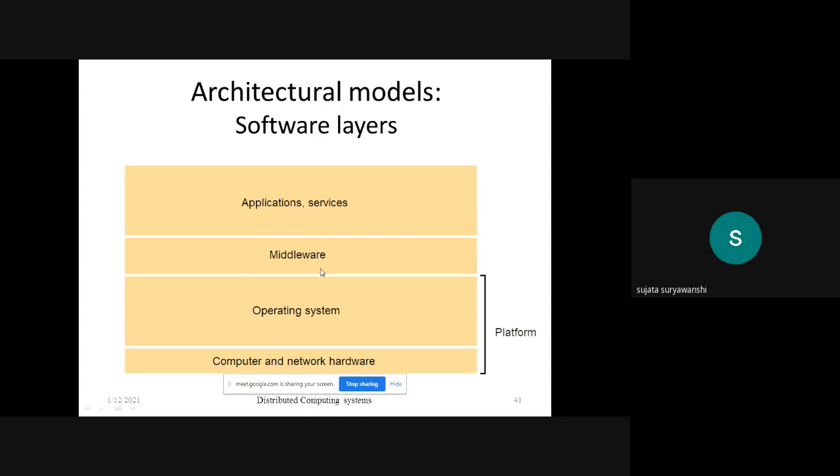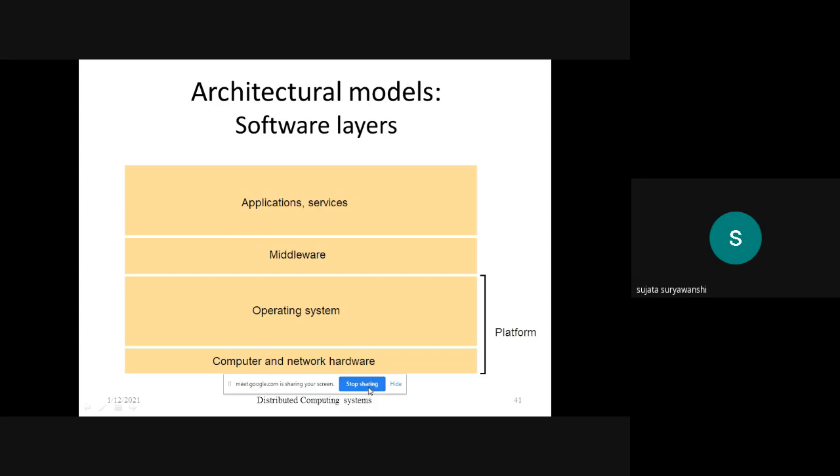Middleware is present between the application and the OS and hardware. This middleware masks the heterogeneity of these layers, that is, the operating system and the network hardware. That's why with the help of middleware, the applications can communicate with the operating system and the network hardware.